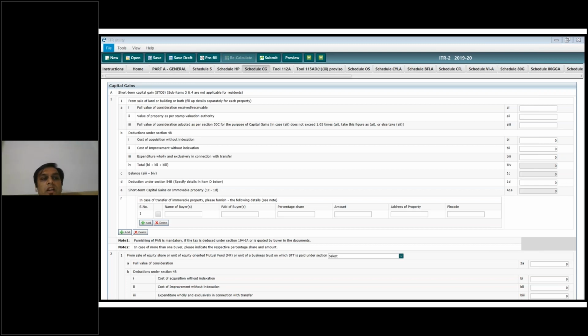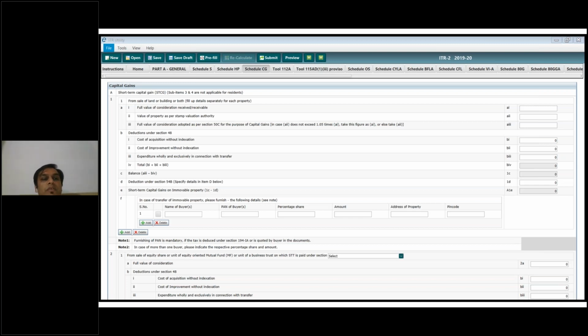Okay, from sale of land or building or both, fill up details separately for each property. You will have to keep on providing the property details. If you had sold a land and also a house, you have to put two details. You cannot put a single detail and file your income tax returns.